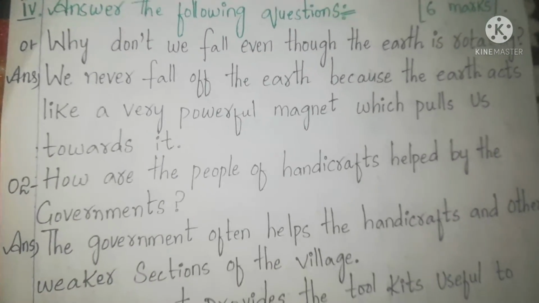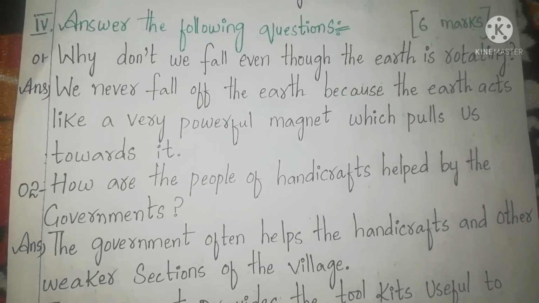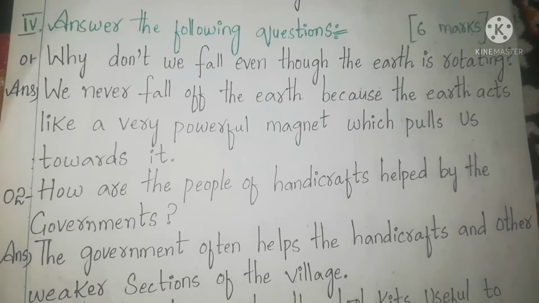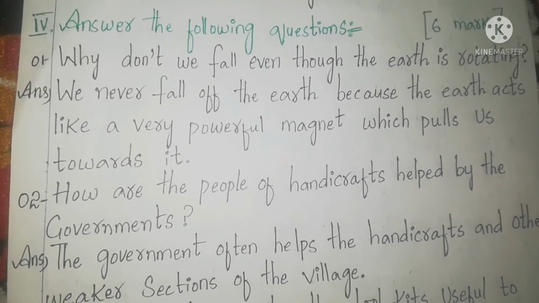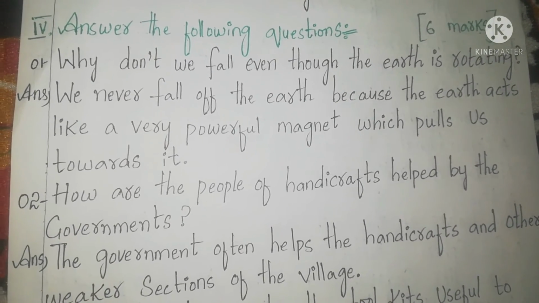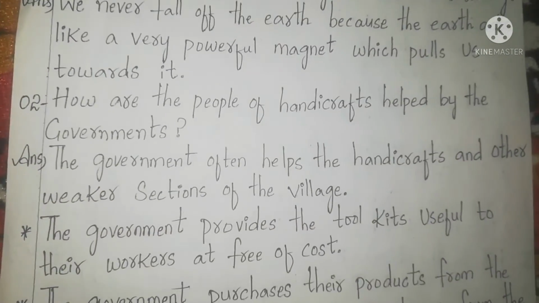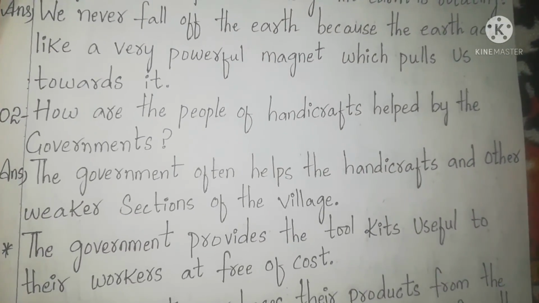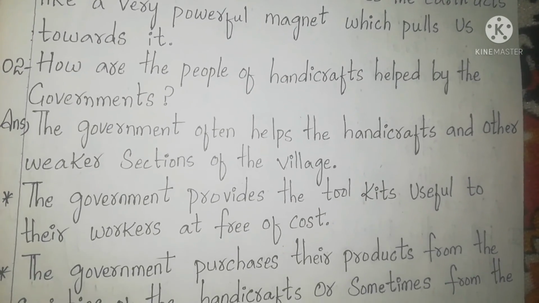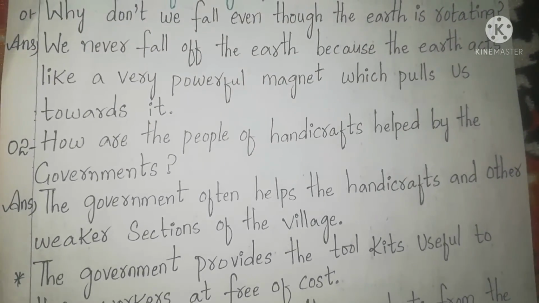So what we have to do? Yes, here you can see 2 questions are here. Okay, so we have to write 2 answers. Each answer carries 3 marks. So this bit carries 6 marks. Now, the first question is, why don't we fall even though the earth is rotating? So we have to write the answer of this question. And how are the people of handicrafts helped by the government? Okay, and next we have to write the answer of this question. So 2 questions are here, and we have to write the answers.